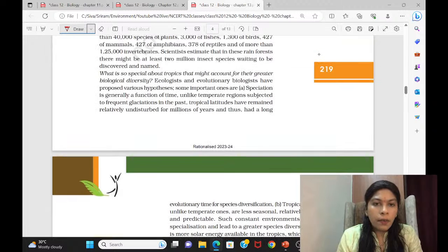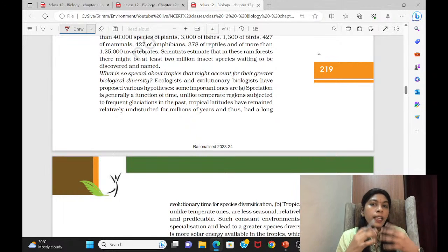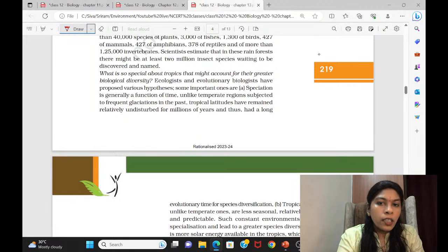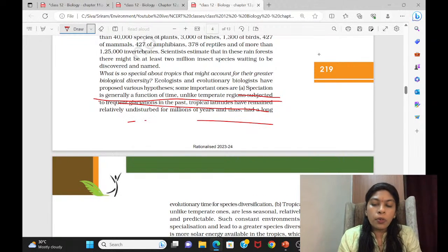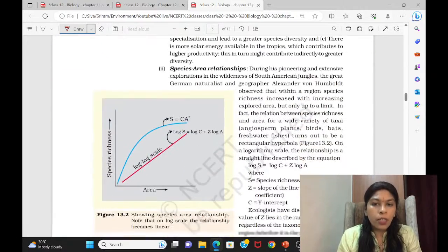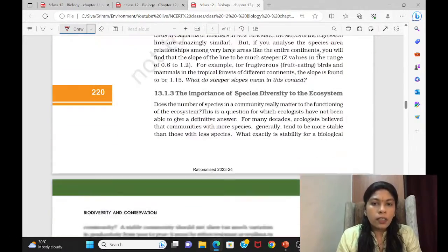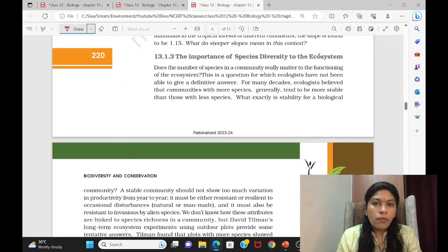So the reasons they have given are certain hypotheses, deriving a reason for why the distribution is like this. They have told that these are some of the reasons. It's a hypothesis, it's not a thesis. It is yet to be proved, so it's not that much important. Then come to the next portion.